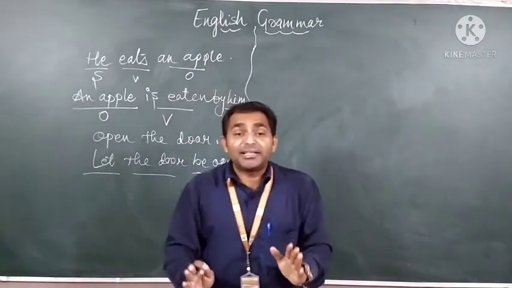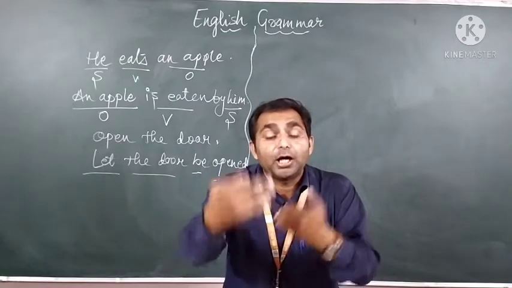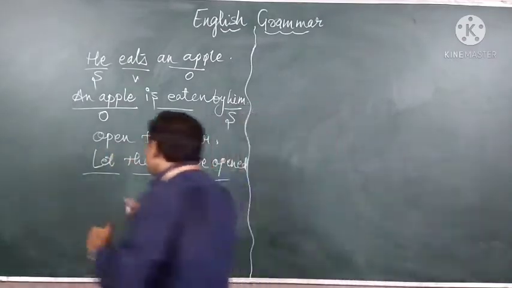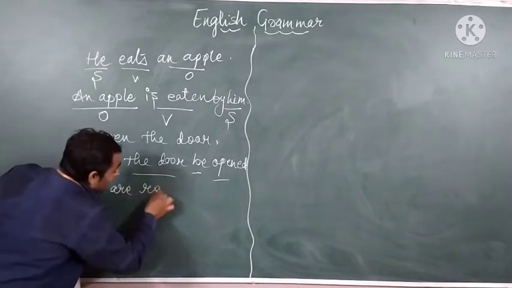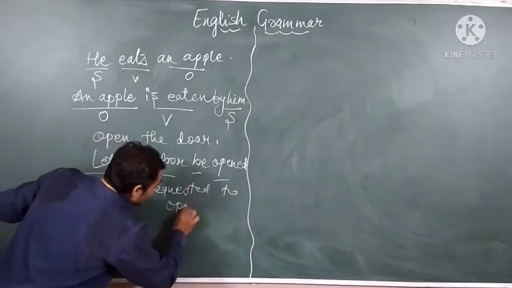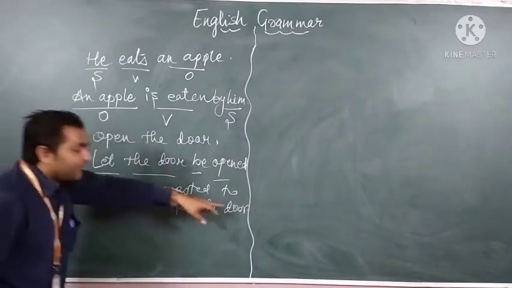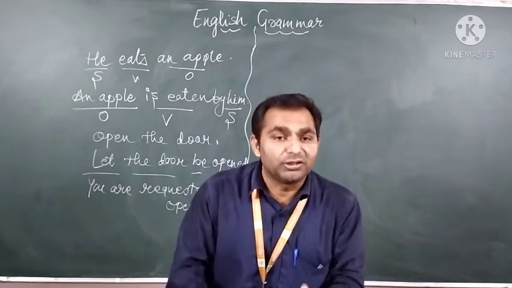In an imperative sentence you can also write according to the feeling of the sentence. Suppose here we have an order. So instead of let you can write, you are requested to open the door. Like that also you can write. This is the formation, these are the rules and regulations.